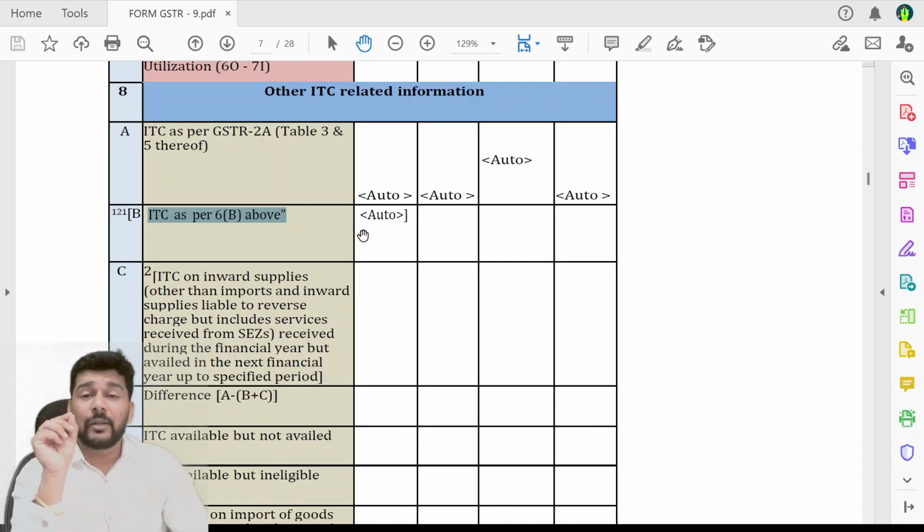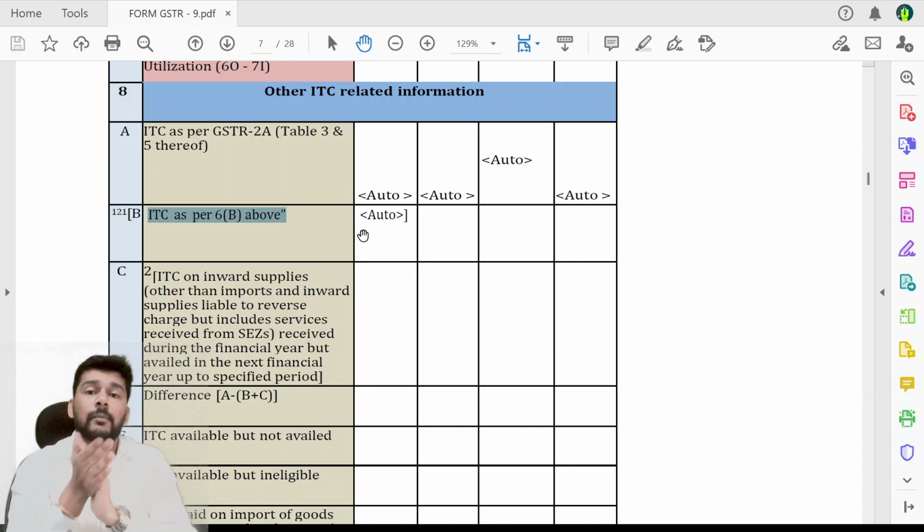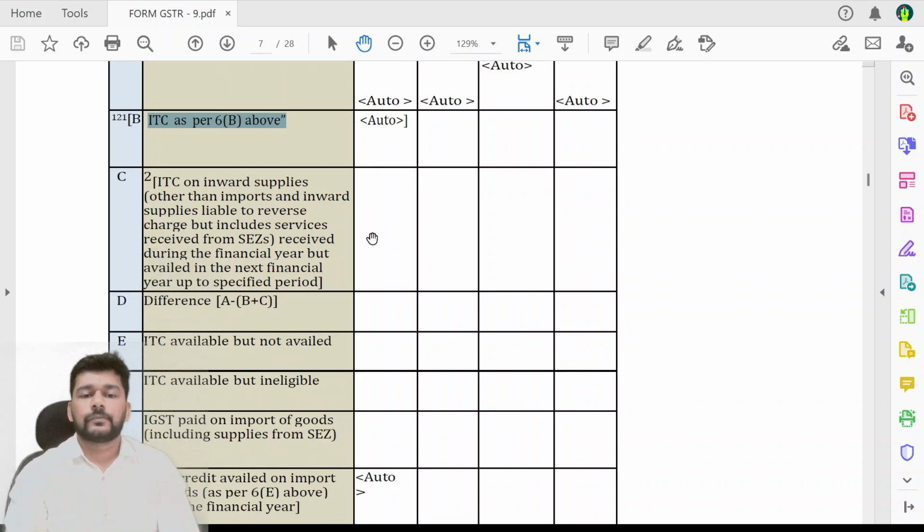So जब आप table number 6B का filtered data निकालने वाले हो, please ensure that there is no excessive RCM data which is just by accident put over there, because वो amount अगर बड़ा हो जाता है आपके 8A से ऑटो पॉपुलेटेड डेटा से, then of course आपका ये अमाउंट नेगेटिव में चले जाएगा, leading to a notice. So please be very much careful about this.